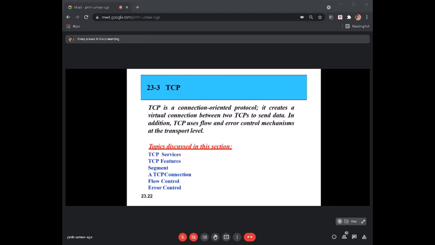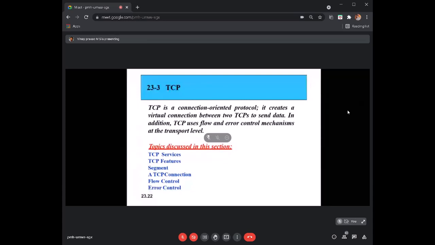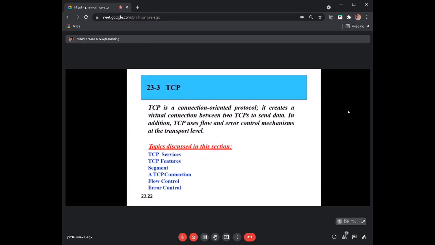It creates a virtual connection, not a physical connection, between two TCP entities, a sender and a receiver. Then it will send the data. There are three phases in TCP: connection establishment, data transfer, then connection termination.